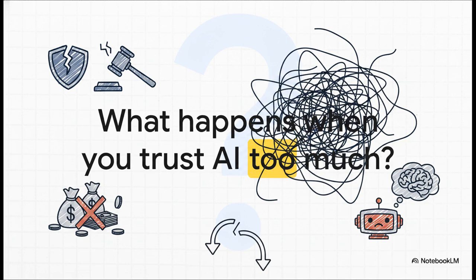So what really happens when we put a little too much trust in AI? I mean, this isn't just about getting a fact wrong for a school project. In the professional world, acting on flawed AI output can lead to some serious reputational, legal, or even financial damage. The stakes are way higher than you might think.